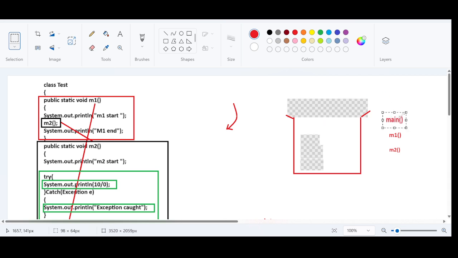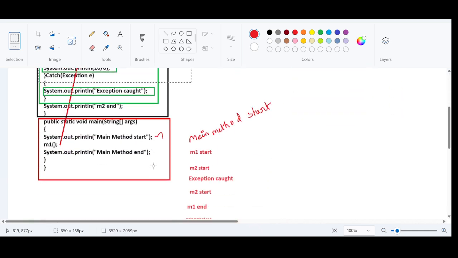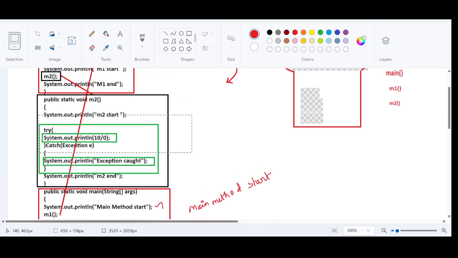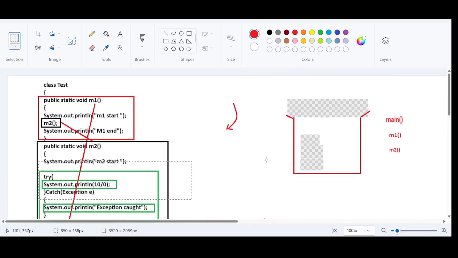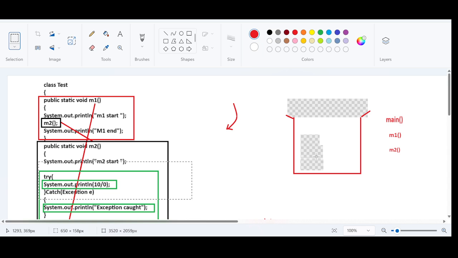If all the methods are getting popped out successfully, it means the execution is smooth. There is no abnormal termination here. So we have avoided the abnormal termination just because we have used the exception handling block, which is called the try catch block. So this is how we can say that a program is terminating smoothly: when all the methods pushed into the stack frame are getting popped out successfully.